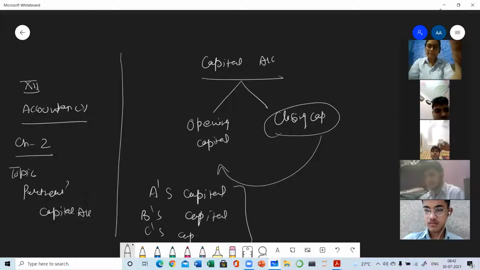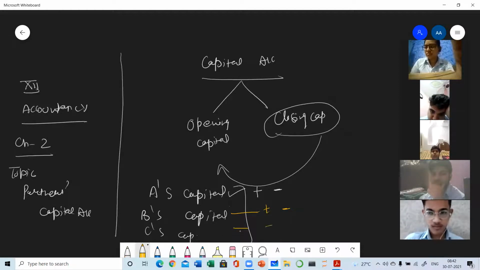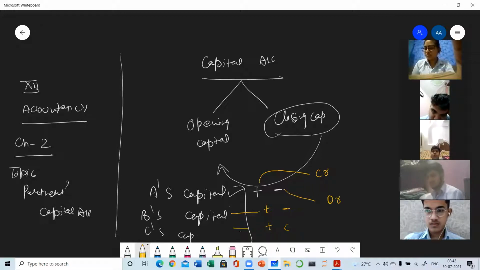All three accounts will be maintained together, and all the transactions related to A, whether additions or subtractions, will be recorded only in A's capital, those related to B only in B's capital, and those related to C only in C's capital. Additions in the capital mean credit, because whenever capital is increased, it is always credited, and deletions from the capital mean debit.